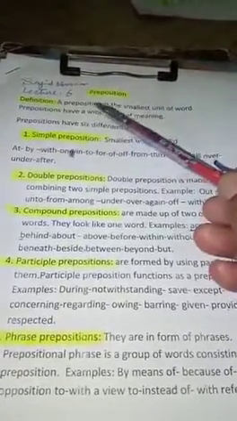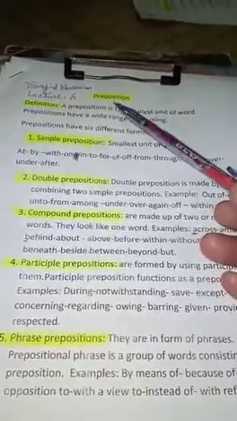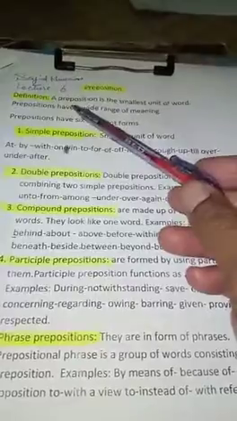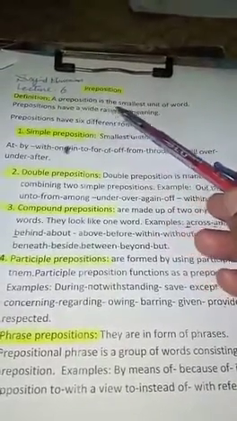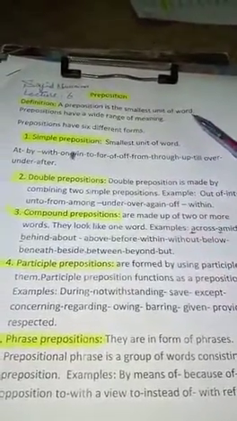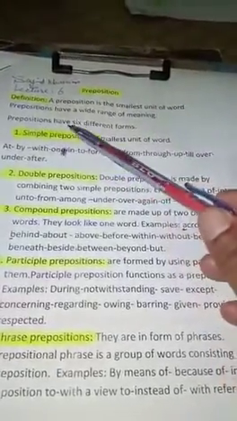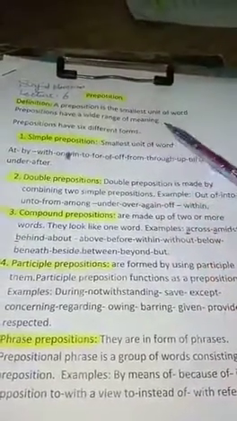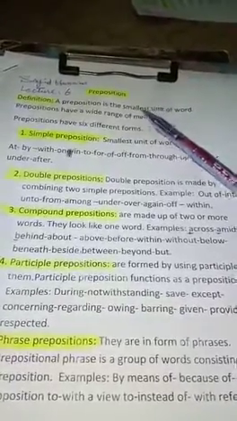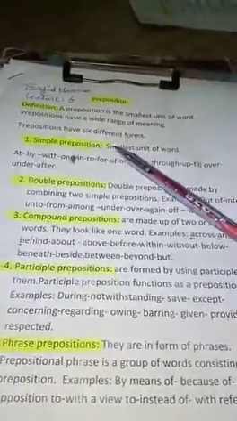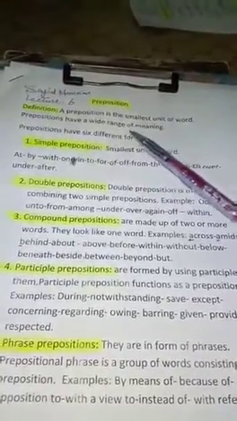Our sixth lecture is about the sixth part of speech, preposition. A preposition is defined as the smallest unit of word. These prepositions have a wide range of meaning. Prepositions are further divided into six different forms.